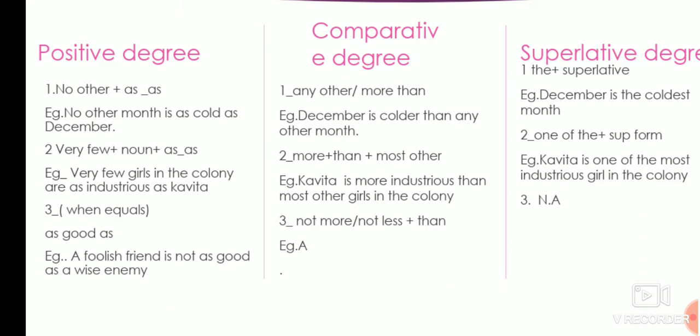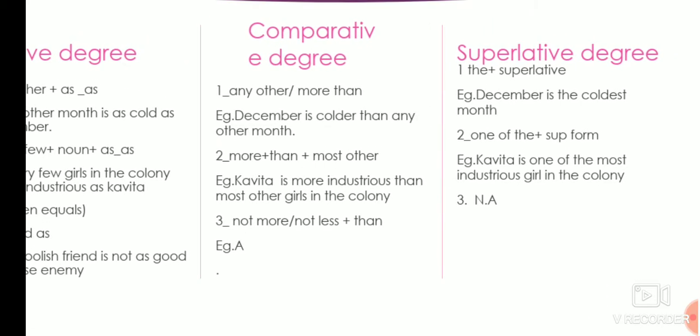Now remember, when you see a sentence starting with very few, then you have to use "most other". Now see, when it starts with "no other", you don't have to use "most other". You have to use "any other", or "more than" when there is no "er" word. But when you are starting with very few, then in comparative degree you have to use "most other".